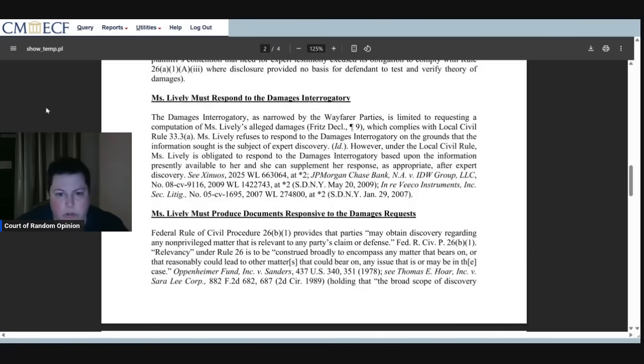The damages interrogatory, as narrowed by the Wayfarer parties, is limited to requesting a computation of Miss Lively's alleged damages, which complies with Local Civil Rule 33.3a. Miss Lively refuses to respond to the damages interrogatory on the grounds that the information sought is the subject of expert discovery. However, under the local civil rule, Miss Lively is obligated to respond to the damages interrogatory based upon the information presently available to her, and she can supplement her response, as appropriate, after expert discovery.